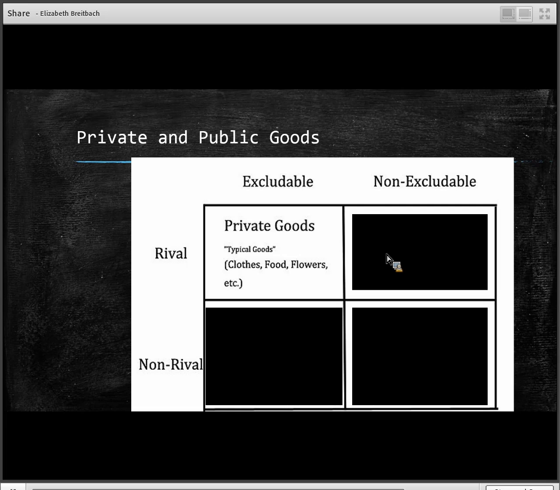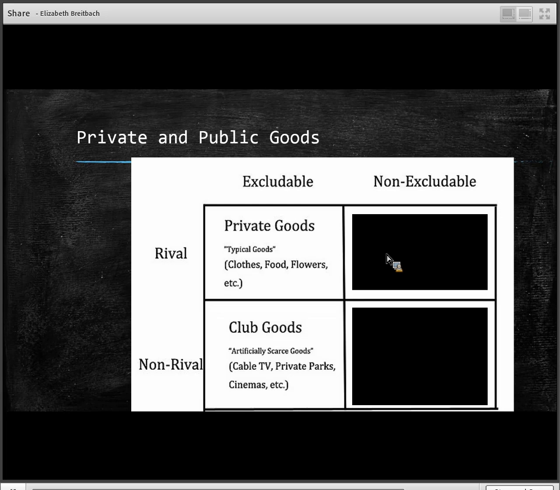Then we come to goods that are excludable, so somebody can prevent you from consuming if you don't purchase the product, but it's not rival. We can both consume it at the same time. And this is where cable TV comes in. So non-rival, you and I can both sit in our houses and watch the exact same TV show on different TVs at the same time. But if you don't pay for it, you don't get the benefit.